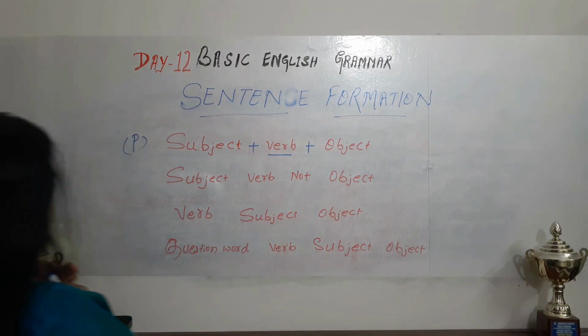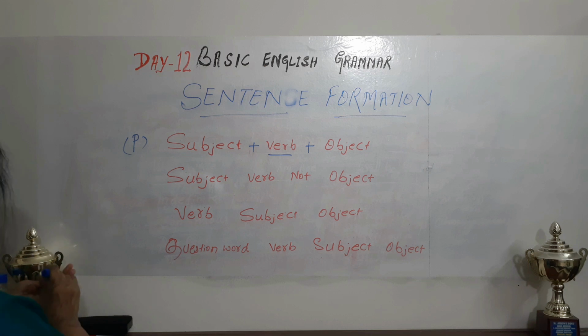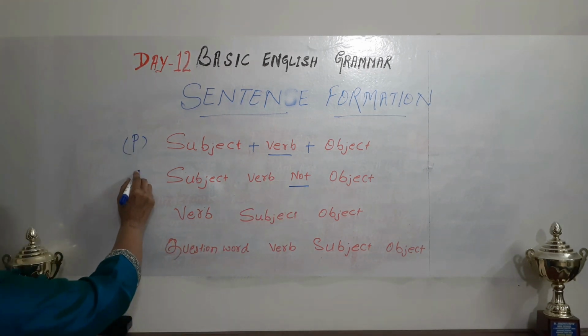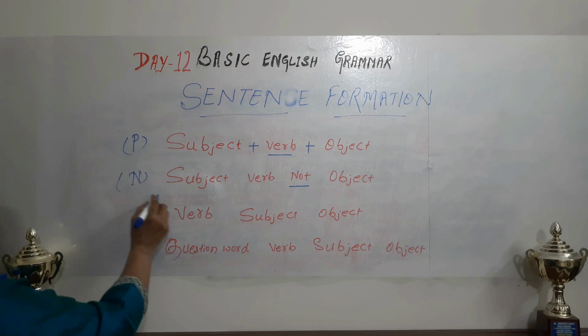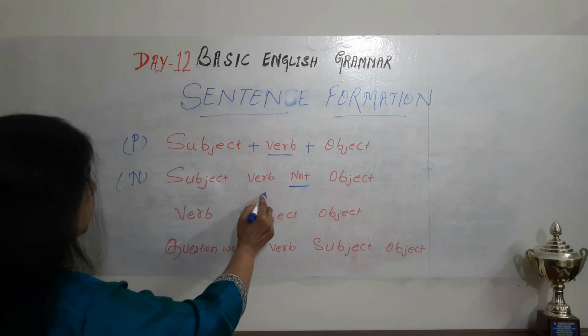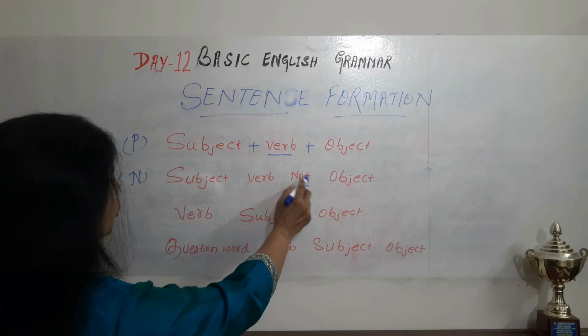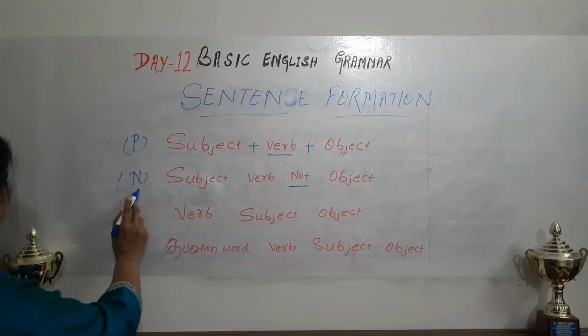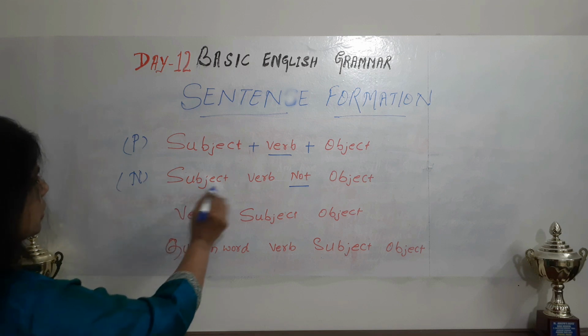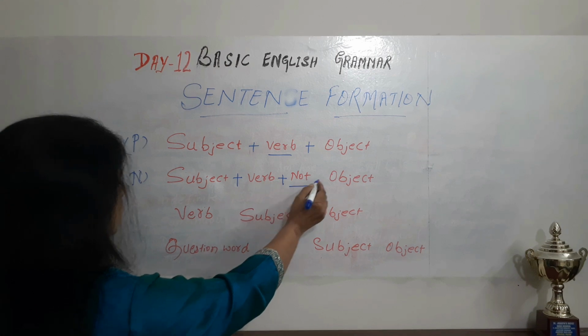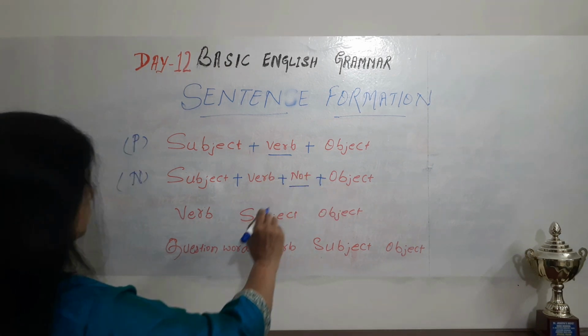All right. Now, coming to the positive sentence, we use subject, verb, and object. Then coming to the negative sentence, negative is especially not. So this is the type of negative sentence. We use subject, verb, object, and in between that we will have the not. For the negative sentence, we use subject plus verb plus not plus object.